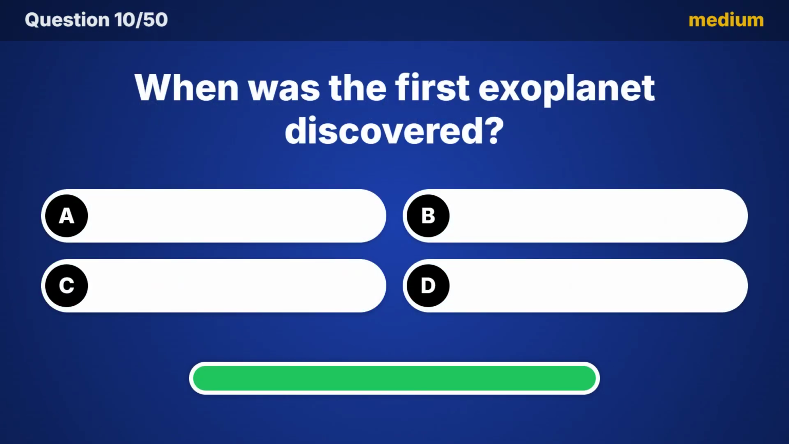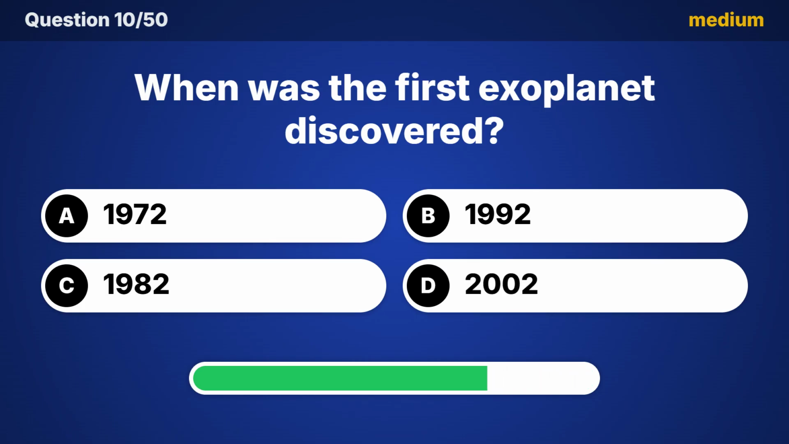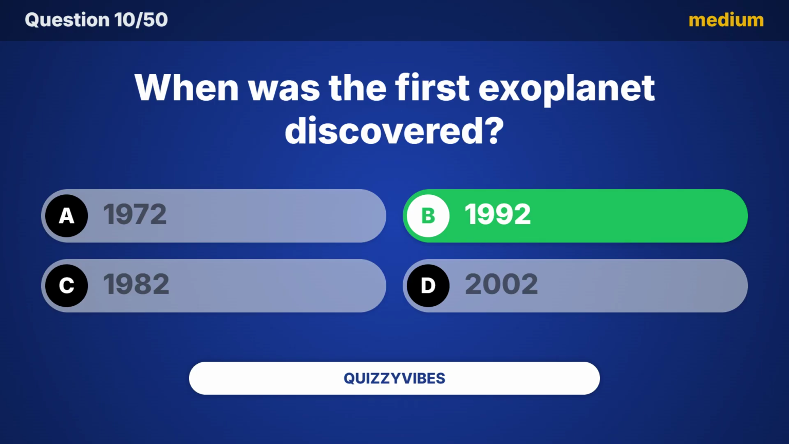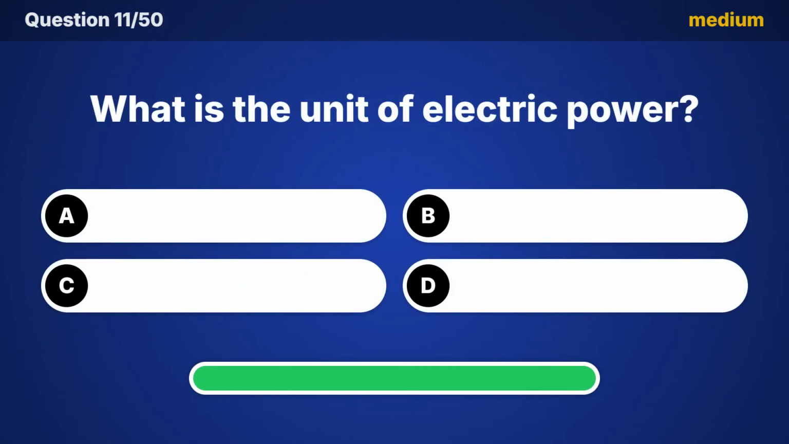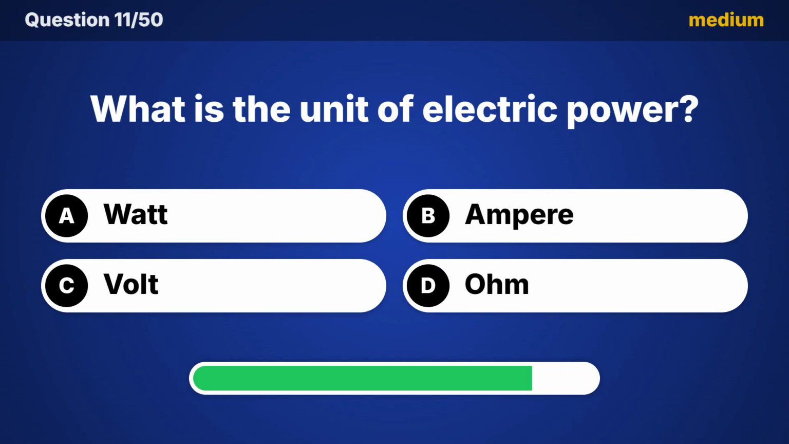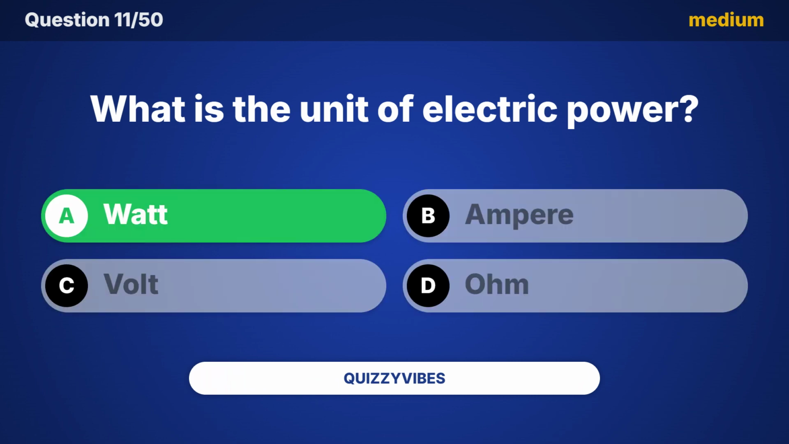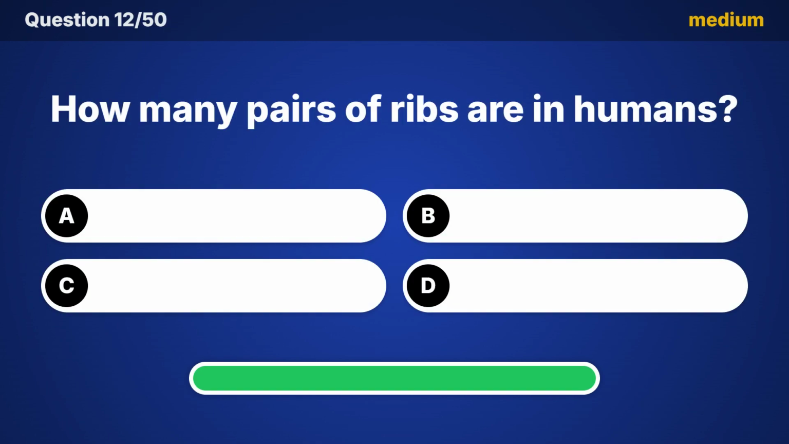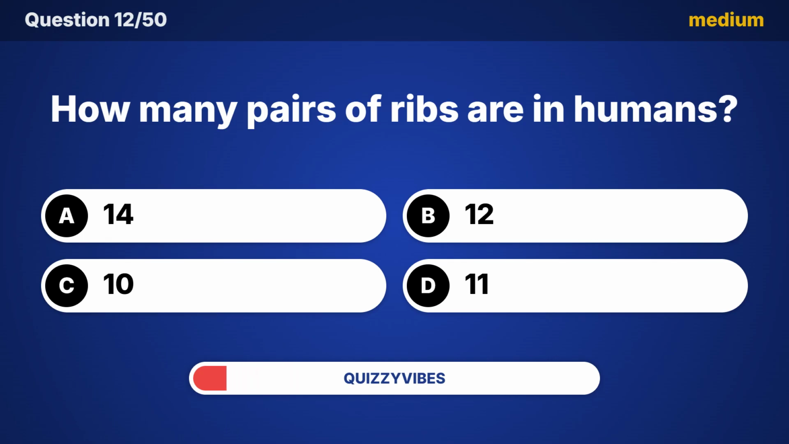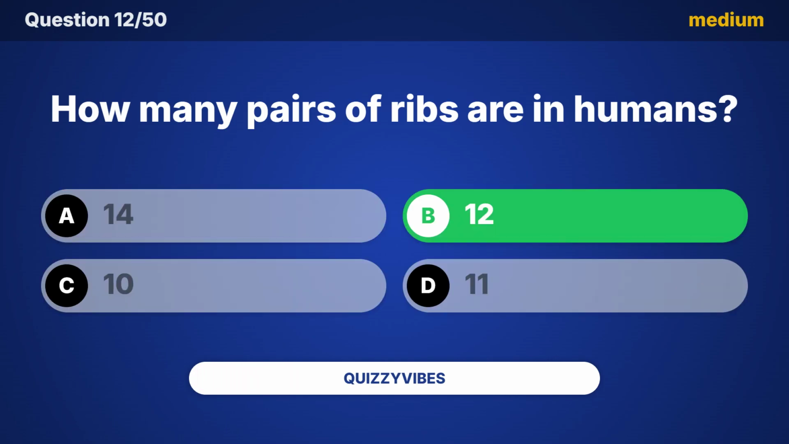When was the first exoplanet discovered? And the answer is 1992. What is the unit of electric power? Answer, watt. How many pairs of ribs are in humans? The correct choice is 12.